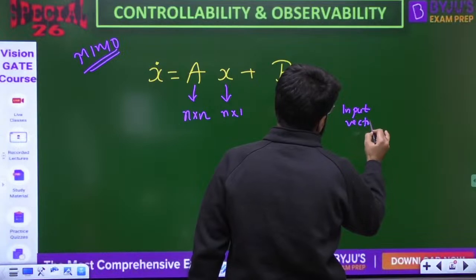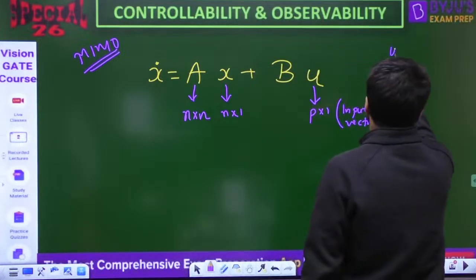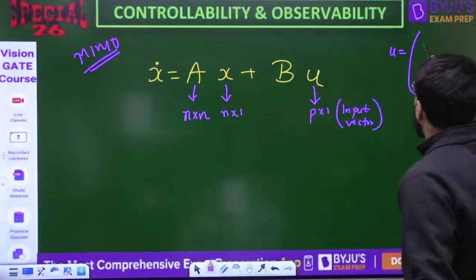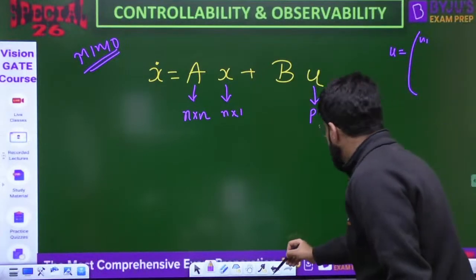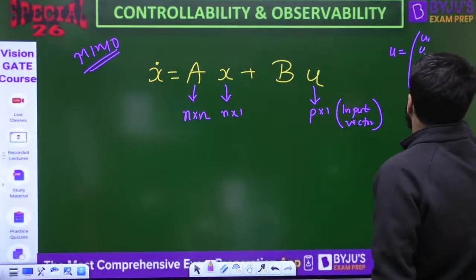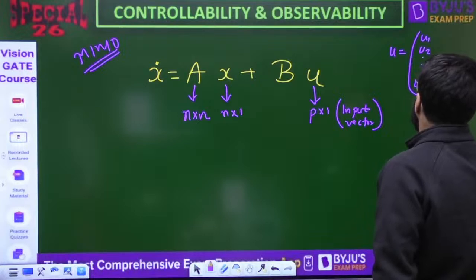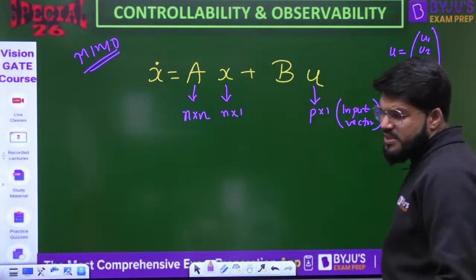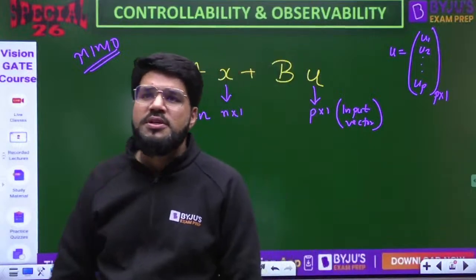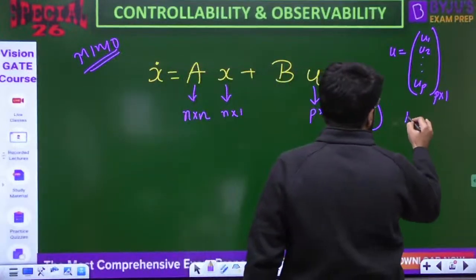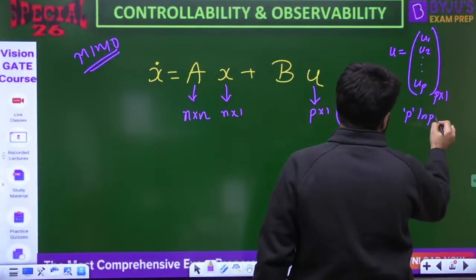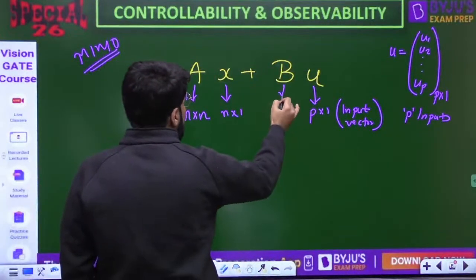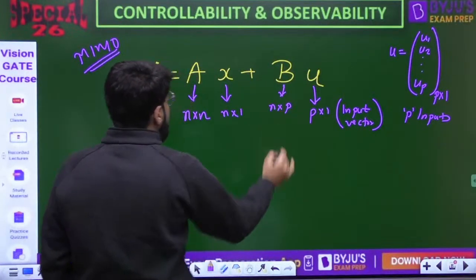That is a p cross 1 input vector. What is this input vector? Suppose a system is applied with multiple inputs. All the multiple inputs u1, u2, etc. are arranged in a column vector, and that is known as the input vector. Suppose there are p inputs applied to the system; p is the number of inputs. Then the size of the matrix B is given by n cross p.